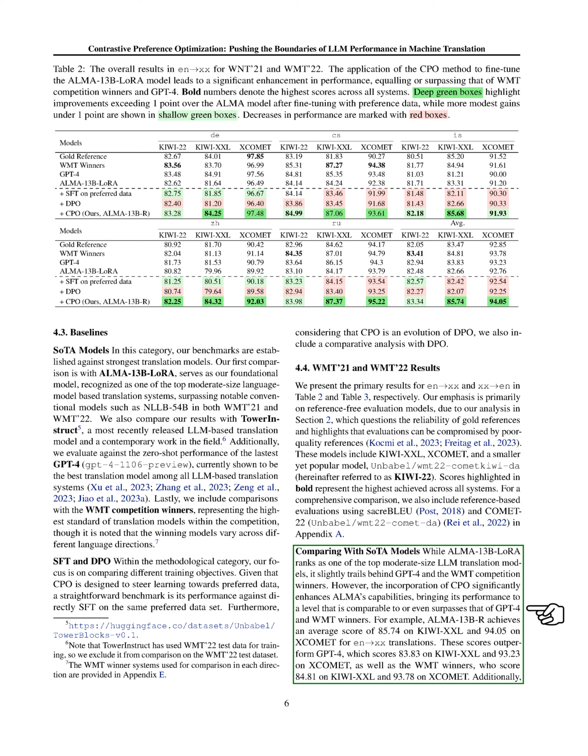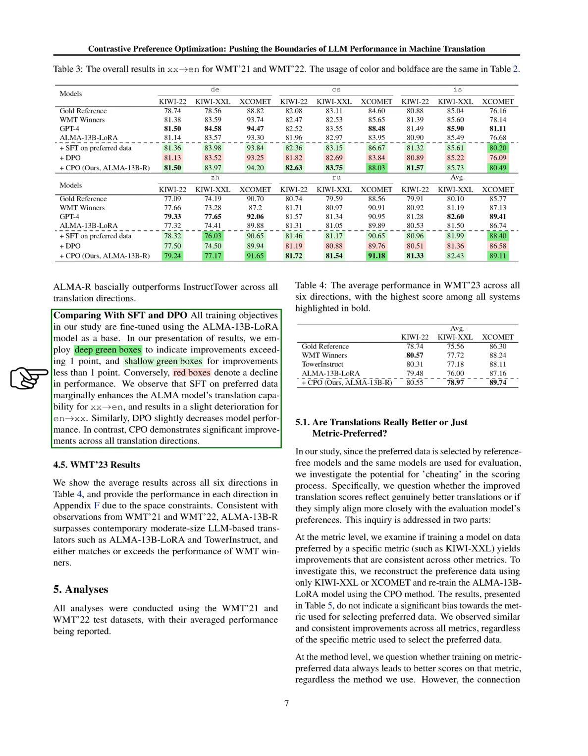Additionally, our model outperforms Instruct Tower across all translation directions. When comparing with SFT and DPO, we found that SFT on preferred data slightly enhances the model's translation capability for other languages to English, and results in a slight deterioration for English to other languages. Similarly, DPO slightly decreases model performance. In contrast, our model demonstrates significant improvements across all translation directions.